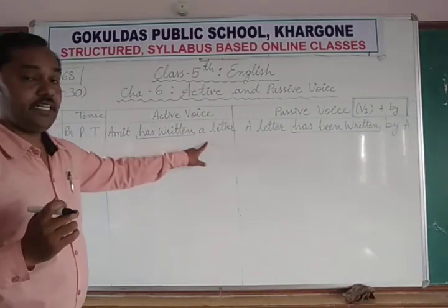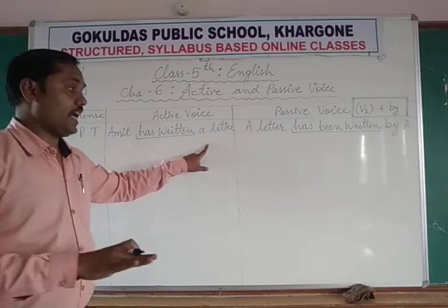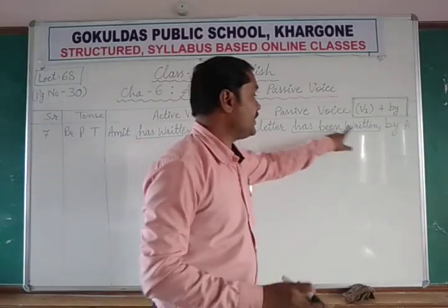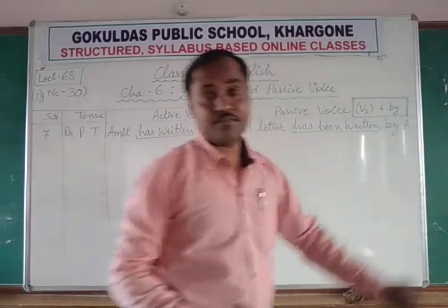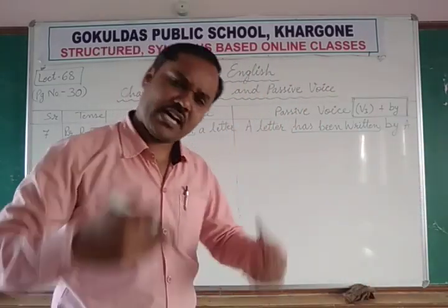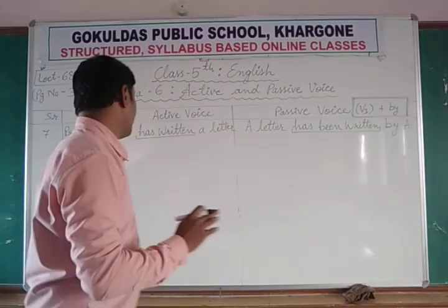Amit has written a letter, Amit ने एक पत्र लिख लिया है. A letter has been written, लिखा जा चुका है by Amit. अमित के द्वारा एक लेटर लिखा जा चुका है already.